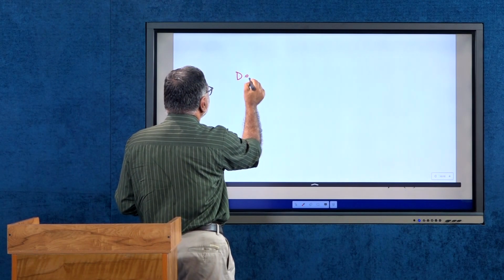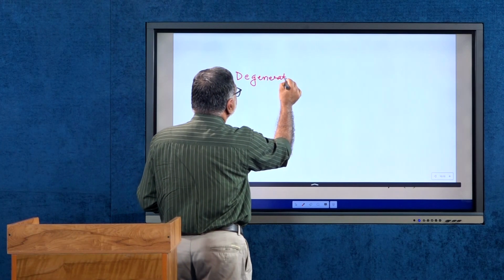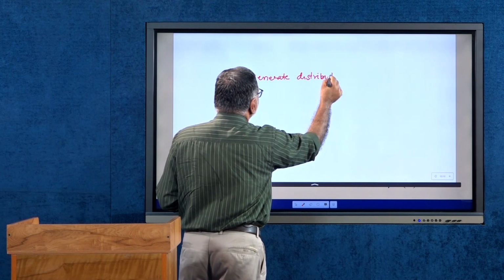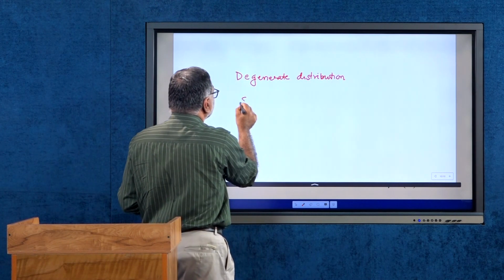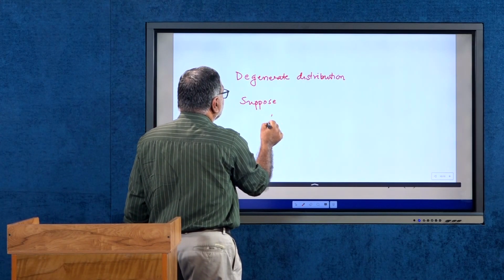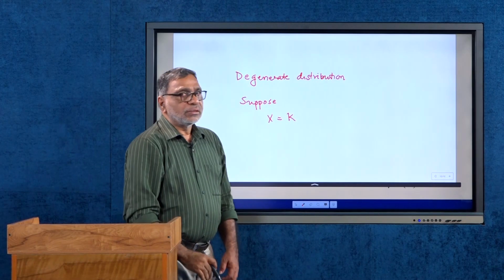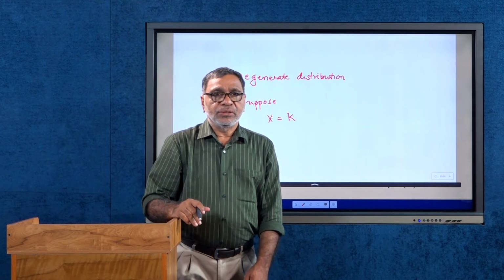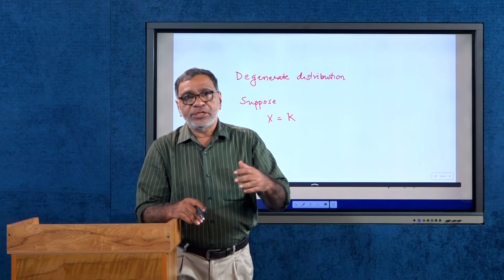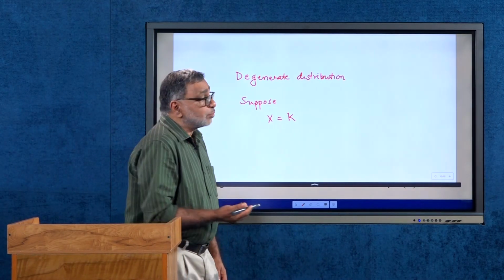What do you mean by degenerate distribution? Suppose x is a random variable having only one value, that is x is equal to k. That is a constant function actually. Suppose x is equal to k, then we call that random variable a degenerate random variable having value k. Then what is the expectation of x?